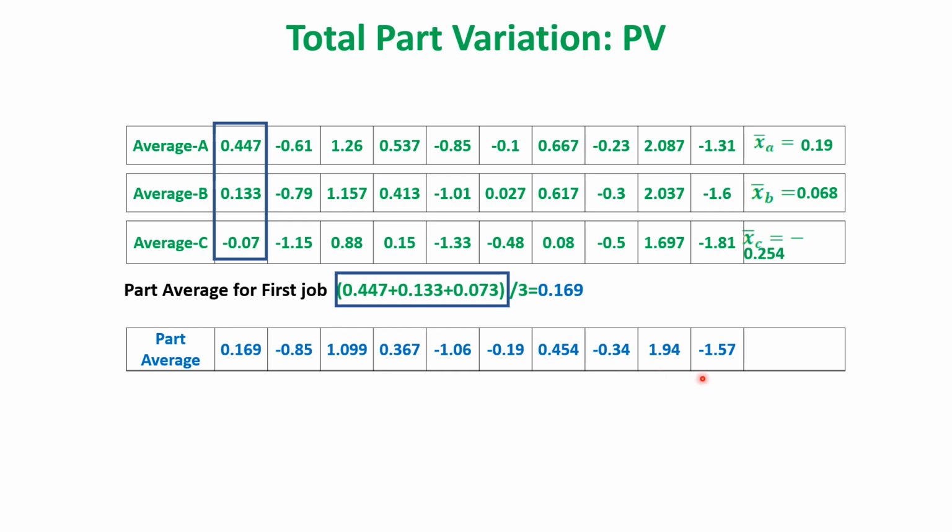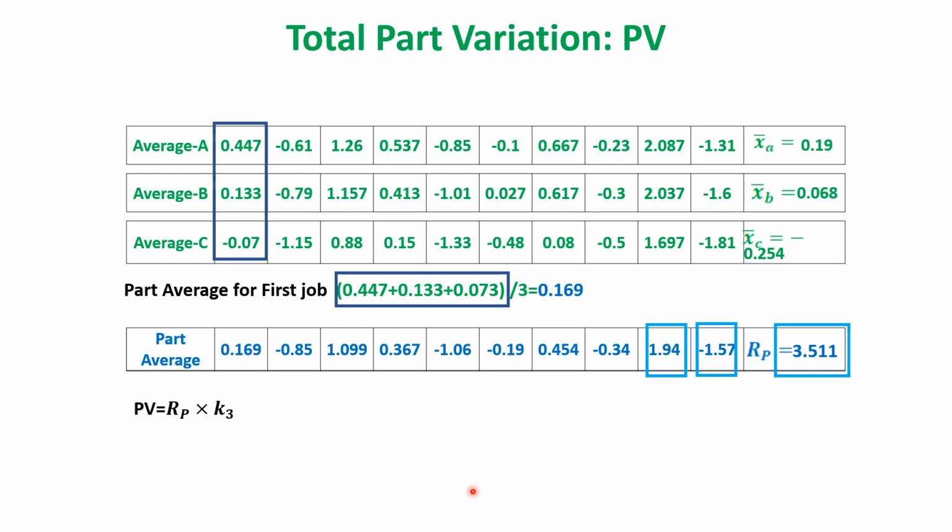So here you can see, now I can see the difference between these 10 jobs. So what is the meaning of this? I have to identify the minimum reading and maximum reading, and the difference between these two readings, the minimum and maximum, will be called the part variation. In this case 1.94 is the maximum reading and 0.157 is the minimum reading. So the difference is 3.511. So that is the part variation.